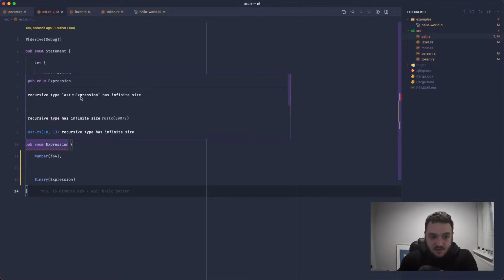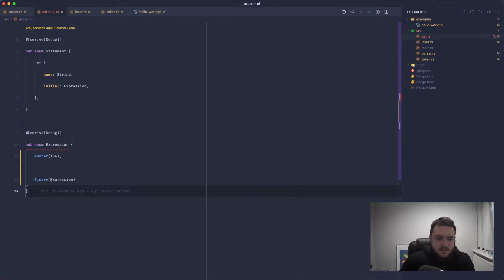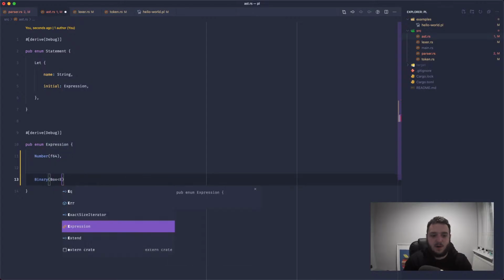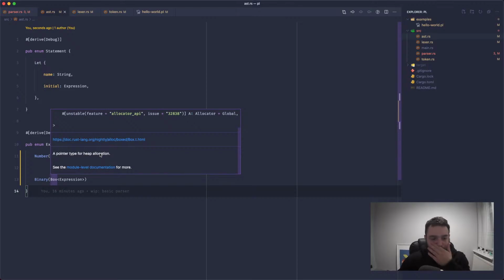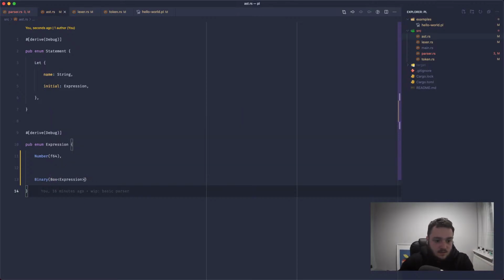It has an infinite size because we're using an expression inside of an expression, so we can't determine a fixed size for this. So if we wrap it in a box, it gets happy with us. And if we read what a box does, it assists with heap allocation. So Rust does a lot of the memory stuff for us.